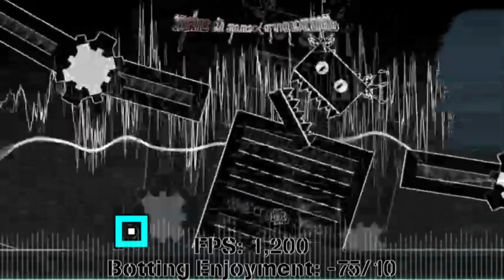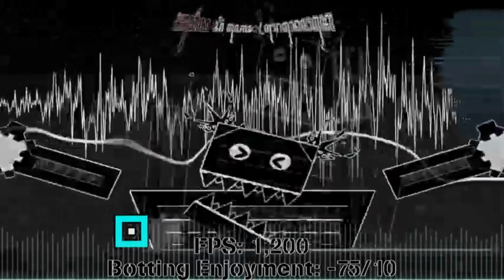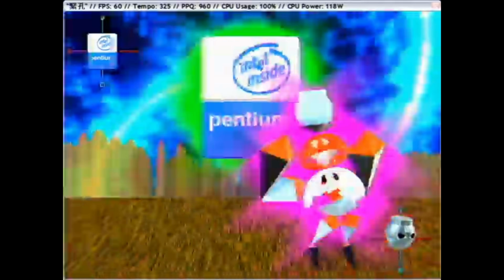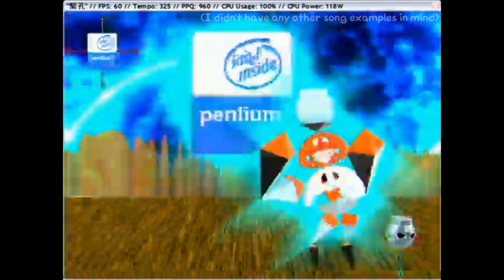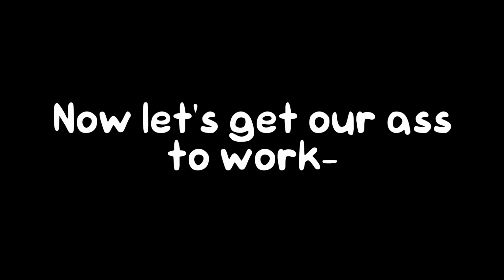Want to make spam patterns like this? Or like this? Well, I'm gonna show you how to make it. Now let's get to work.